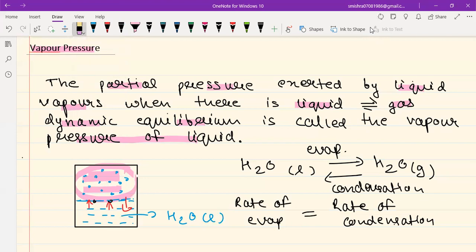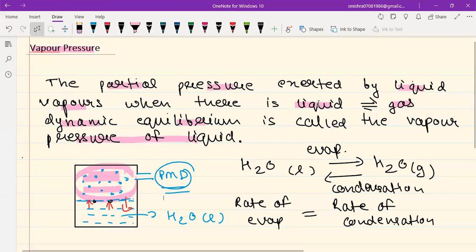And suppose you have connected a small device over here to measure the pressure. PMD stands for pressure measuring device. So what you will notice in this device is that the pressure was initially rising because more and more vapor was forming. But gradually what will happen? It will reach a constant value, and after that, it will become constant with respect to time. So that constant pressure, guys, is known as the vapor pressure. Okay, so this is the basic definition which you will find in most of the textbooks.